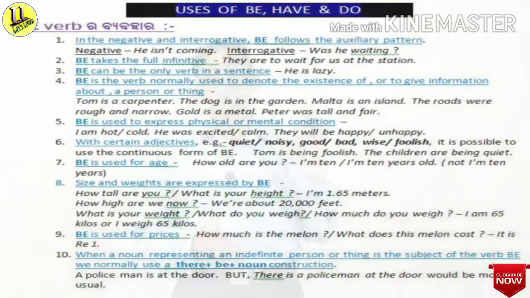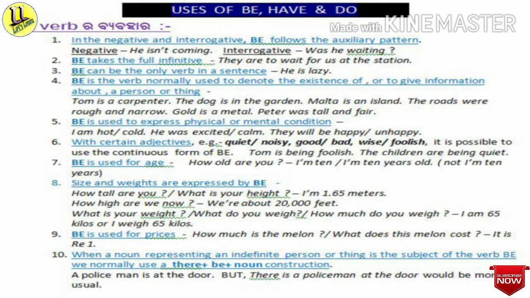Now, you see, I will discuss about the use of be verb in 19 points. The first point is, in the negative and interrogative, be follows the auxiliary pattern. For example, in negatives, he isn't coming. Isn't is the be verb. And in case of interrogative, was he waiting? Was is also the form of be verb.